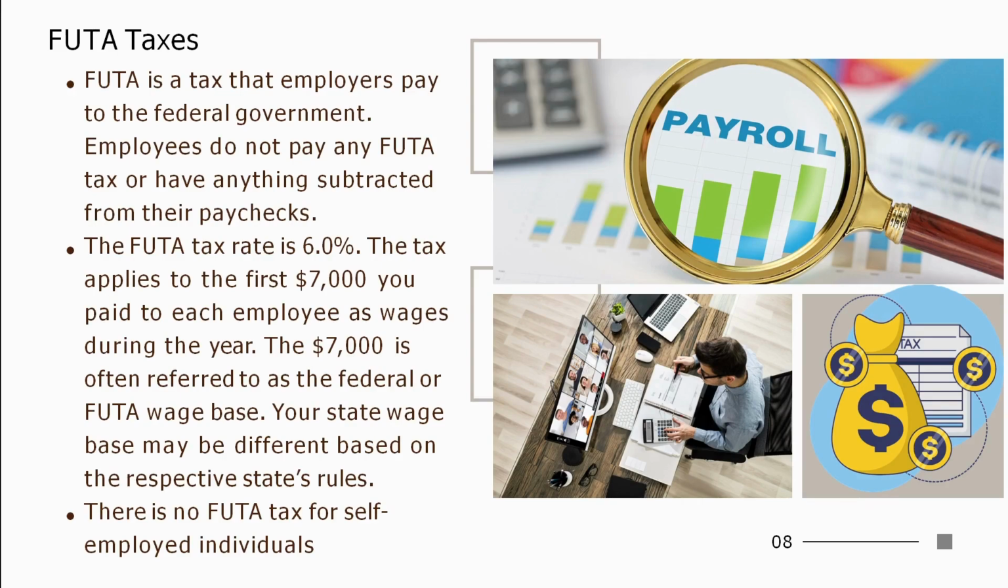The second tax that we're going to cover under this is FUTA taxes. FUTA is a tax that the employer pays to the federal government. The employee doesn't contribute anything. Nothing is subtracted from their paycheck. The tax rate is 6% and it is applied to the first $7,000 you pay to each employee as wages during the year. It is often referred to as the FUTA wage base. The state wage base may be different based on the respective state's rule. We'll be discussing the state unemployment taxes in the next video in detail. There is no FUTA tax for self-employed individuals.